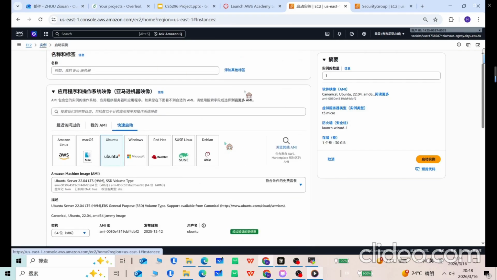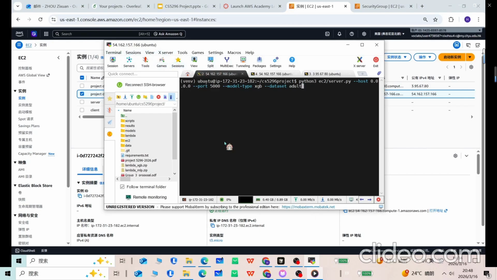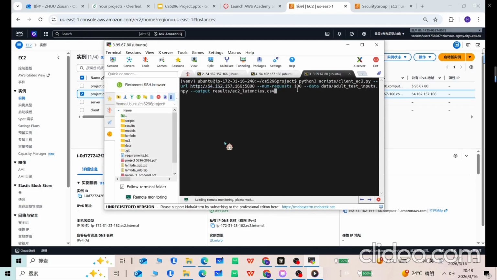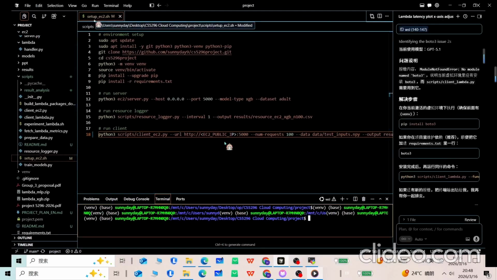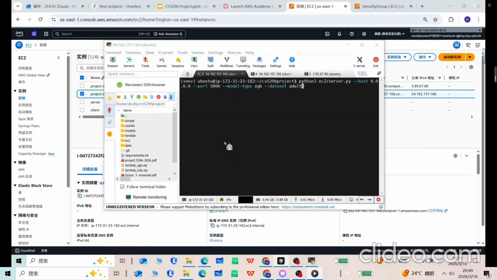Given that I've already created two instances, I'm not going to create new ones here. Let's go back to the Xmobile term here. I've already created three terminals. The first one is for running the model inference. The second one is for running the resource logger that is going to record all of the resource usage. And the last one is for sending the client requests. All of the scripts that do the experiment setup and run it are inside the setup/ec2.sh file, which includes all of the shell commands.